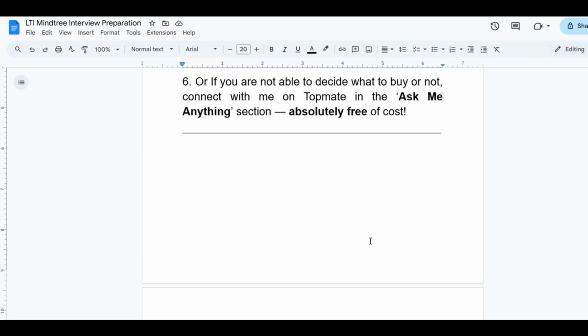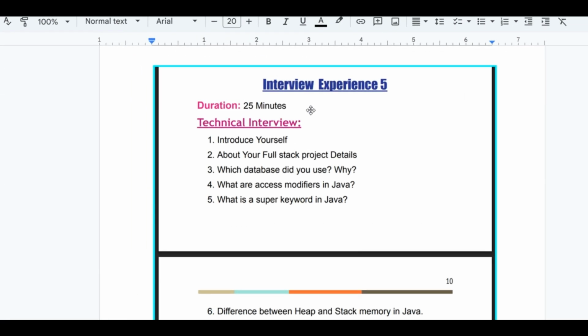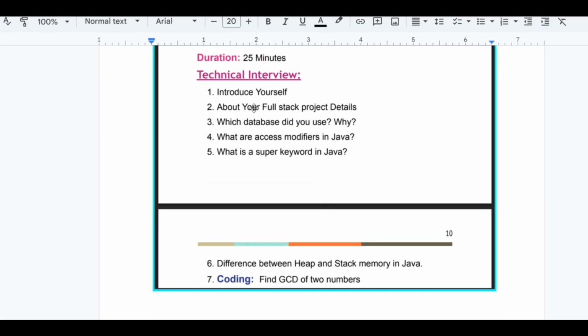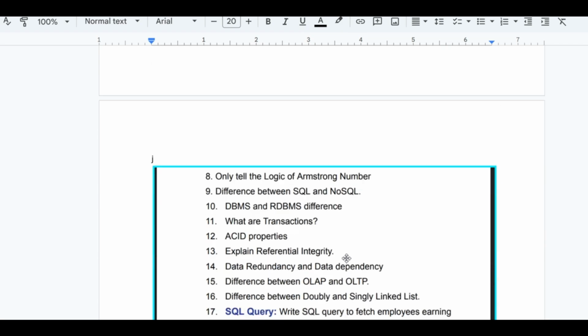So let's move further. Interview experience 5. The duration is 25 minutes. Technical interview started with introduce yourself, about your full stack project details, which database did you use and why. What are the access modifiers in Java? What is the super keyword in Java? Difference between heap and stack memory in Java. And the coding question is find the GCD of two numbers.